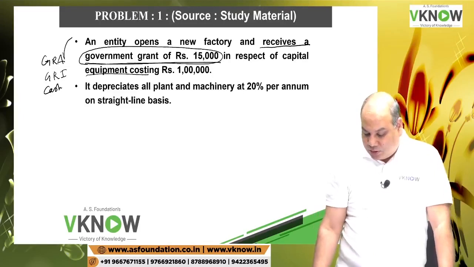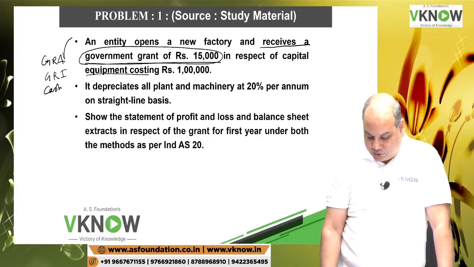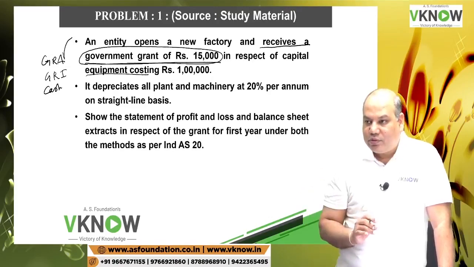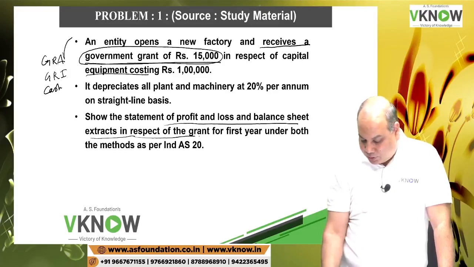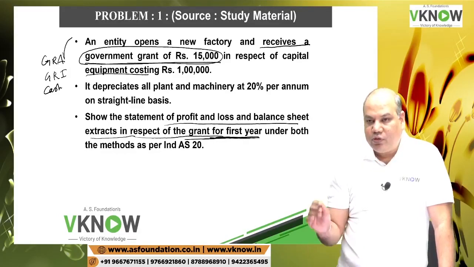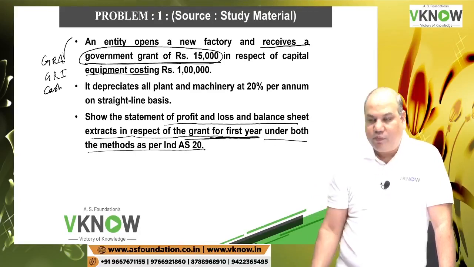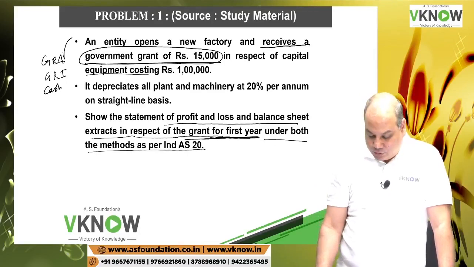It depreciates plant and machinery at 20% per annum on straight line basis, which means the life of the asset is 5 years. 20% depreciation rate under SLM means life is 5 years. Show the statement of P&L account and balance sheet extract in respect of the grant for the first year, presentation only for the first year under both the methods of Ind AS 20. Both methods means gross approach and net approach.